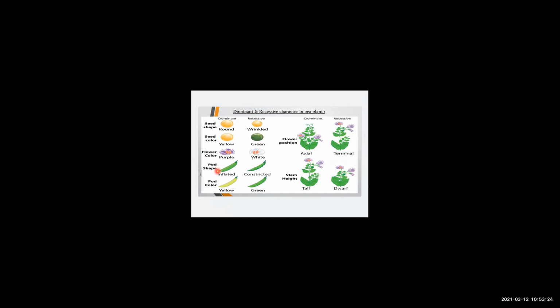If you speak about pod shape, dominant will be inflated and recessive is going to be constricted. Speaking about pod color, here will be yellow and here will be green. Last but not the least is the flower position and stem height. So flower position, you can see in axial, along the axis, the flowers are there. And along terminal, you can say at the end only, you can see the flowers. Stem height, definitely dominant is tall and the recessive is going to be a dwarf one. You can also say a short one. So these are 7 distinct characteristics that Mendel worked upon.